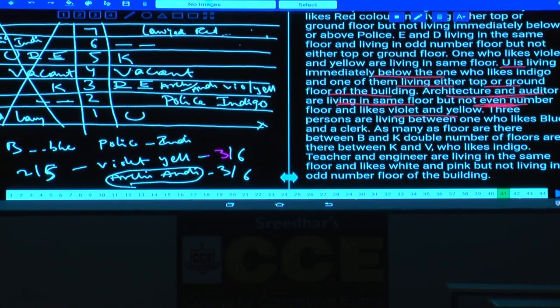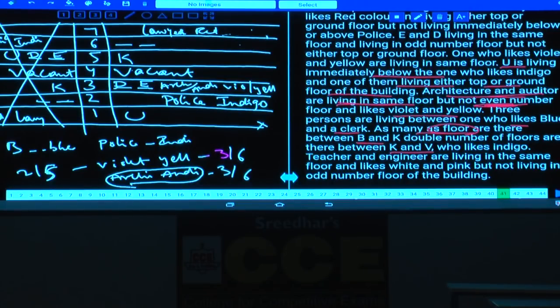Then 3 persons are living between the one who likes blue and a clerk. Between B and blue there is one person. Blue and clerk, there is one more person. Now he is talking about floors. As many floors are there between B and K, double the number of floors between K and V.